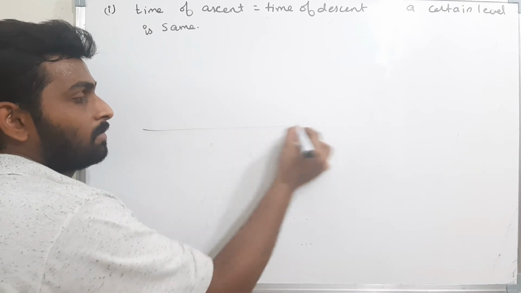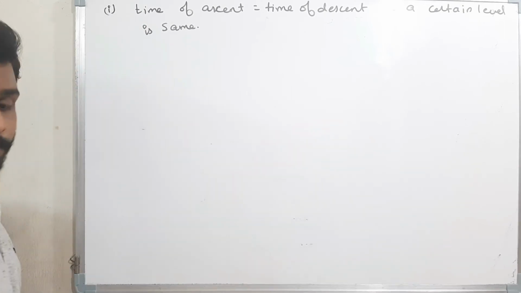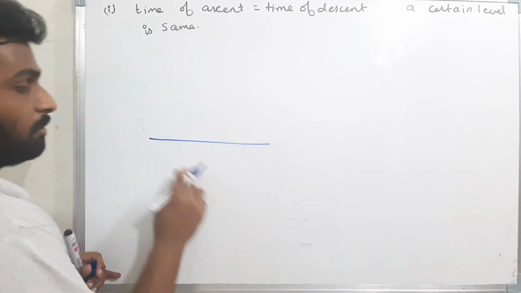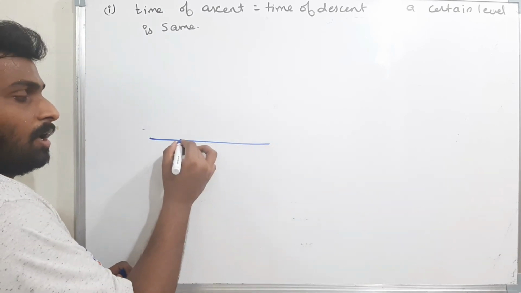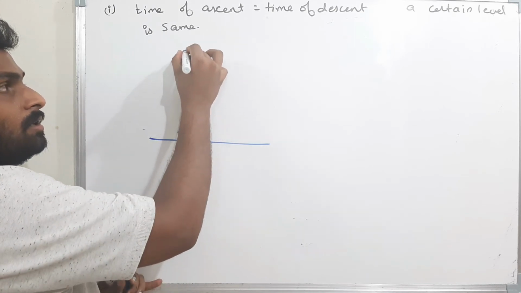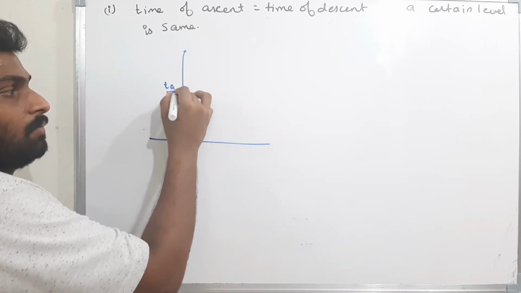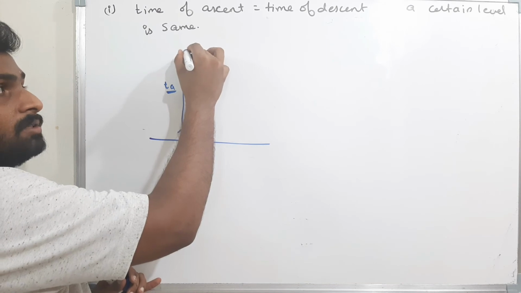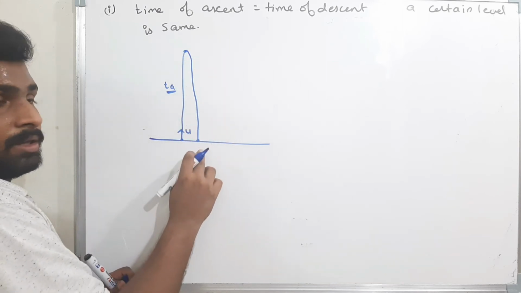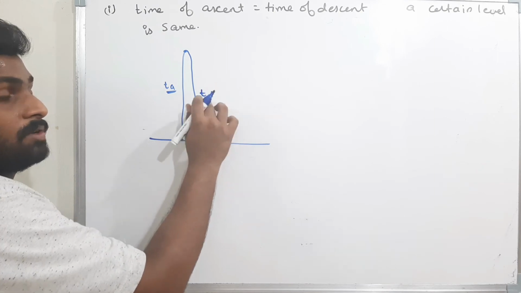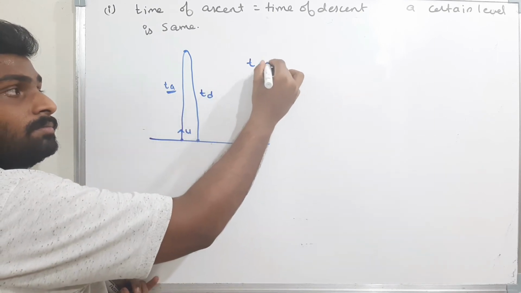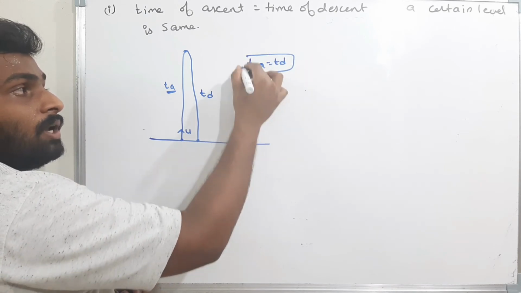Now see here. This is the reference line. That means I am projecting the body from this surface with a certain velocity u, and it is reaching the maximum height. The time taken is Ta. Time of ascent is Ta. Now when the body reaches the maximum height, it has to come down. Again the body is coming down. The time taken is Td, time of descent. Always the time of ascent is equal to the time of descent, whatever be the reference line.